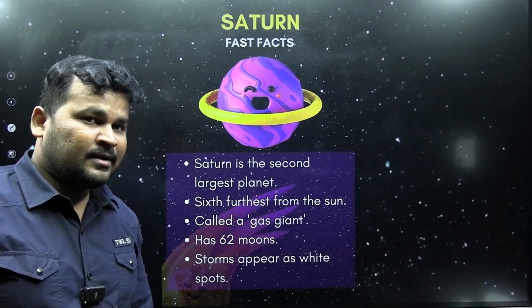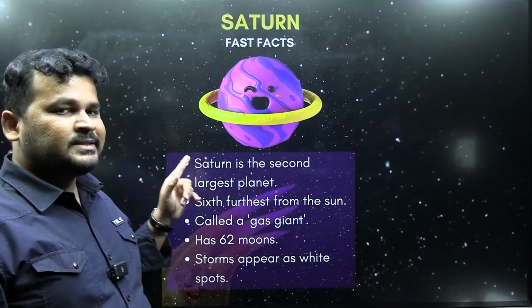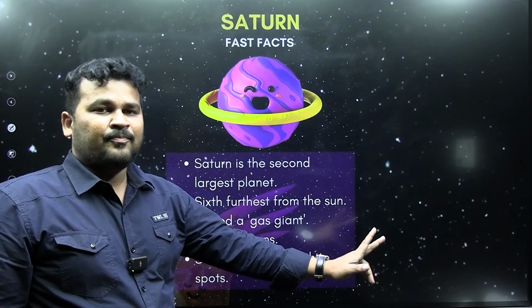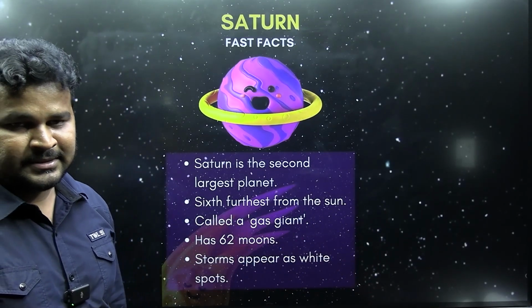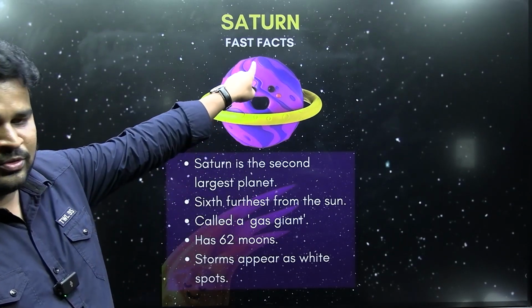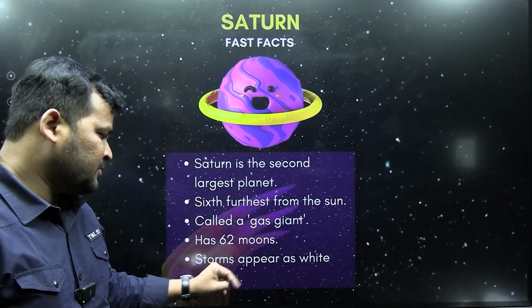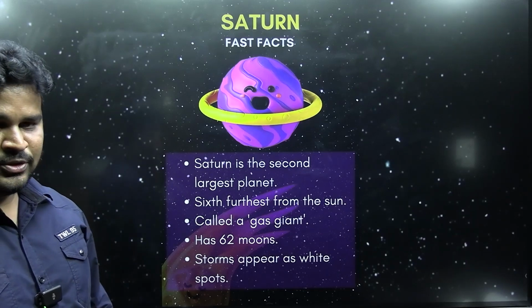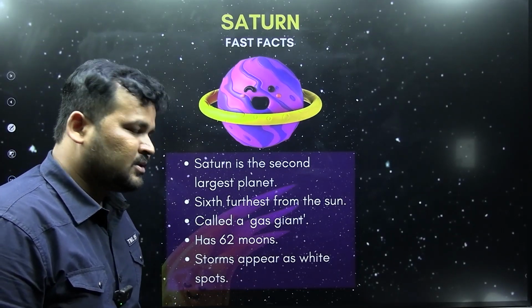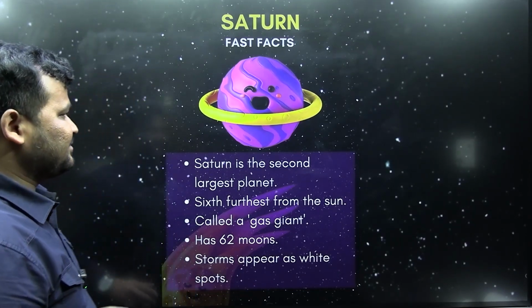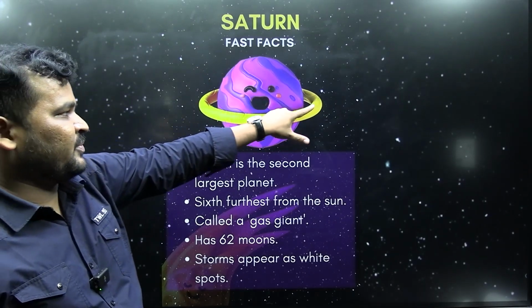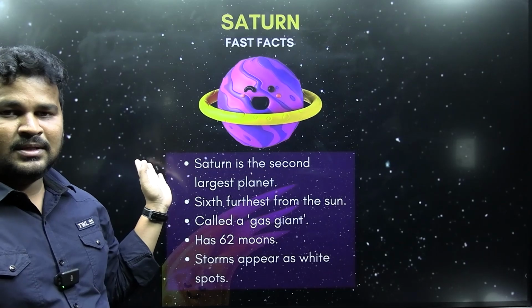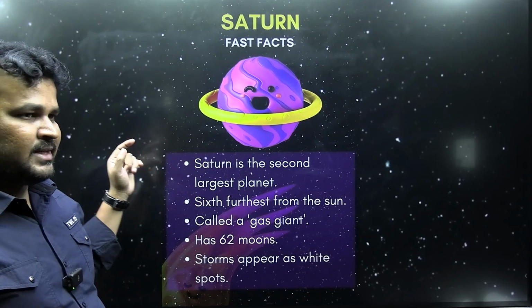Okay, now Saturn. Saturn is the second largest planet and sixth planet from the sun. It has 62 moons. And also, storms appear as white spots. Okay, Saturn has a ring. This ring is made up of ice, dust, or rocky particles.